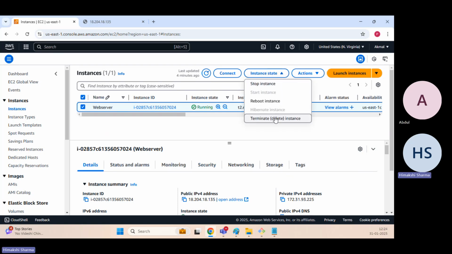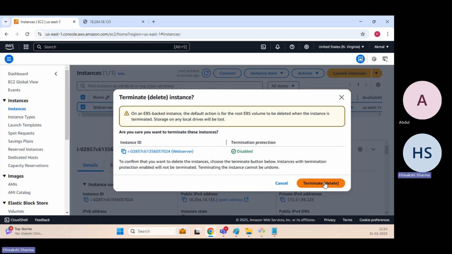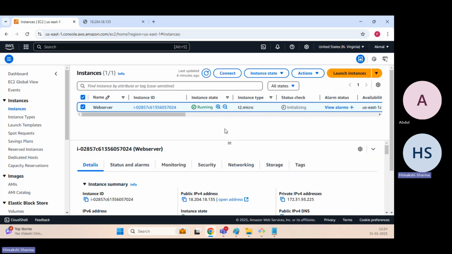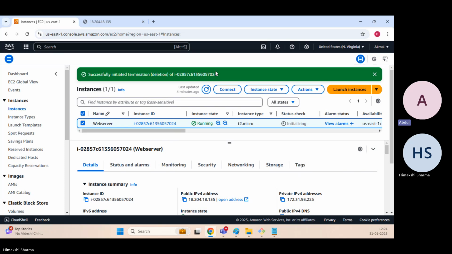Okay, so here let me terminate this. The instance is going to be terminated, and I believe that's it for today.